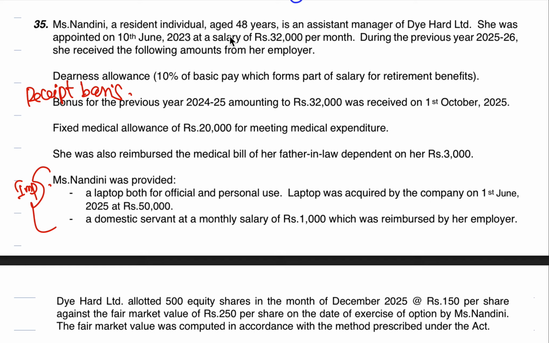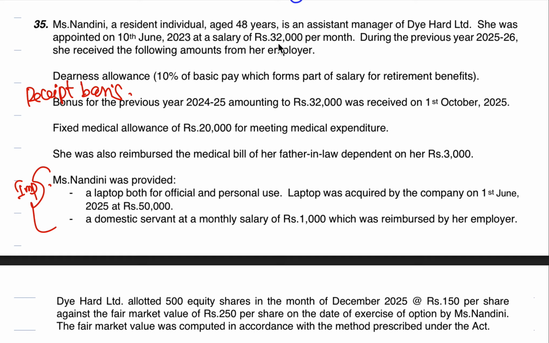Nandini, a resident individual, aged 48 years, is assistant manager, Diehard Limited. She was appointed on 10th June 2023 at a salary of 32,000 per month. During the previous year 25-26, she received the following amounts from her employer. Dearness allowance, 10% of basic pay, which forms part of salary for retirement benefits. They did not give you the exact amount. What is basic then? 32,000 per month.